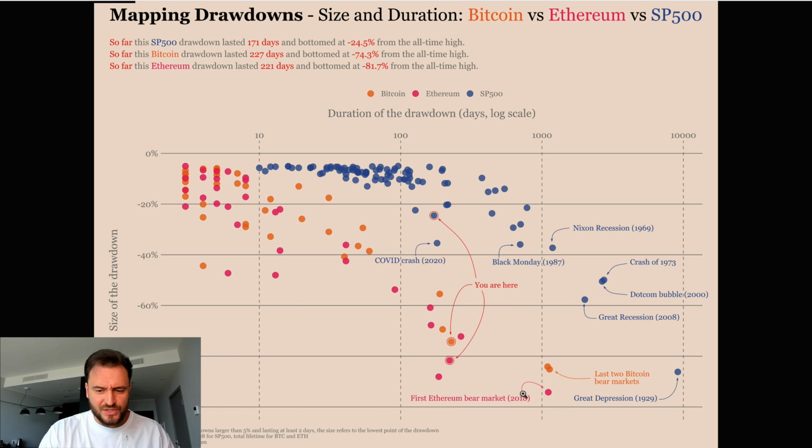Like in 2018, that's the only time when we had a lower low, and also here, that's a super tiny one. And when it comes to Bitcoin, we are super close to the all-time bottom, so to speak, which is really cool. But when it comes to S&P 500, we are somewhere in the middle. We've definitely seen some bigger crashes like COVID, Black Monday, the Nixon recession, the crash of 1973, the dot-com bubble, and the great recession from the bursting of the housing market back in 2008. So it still is hanging in there.